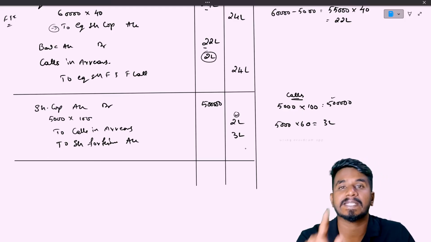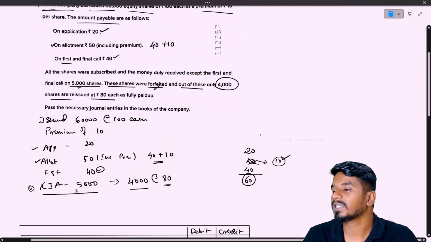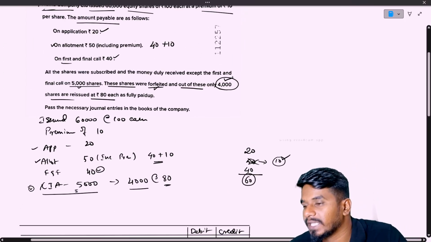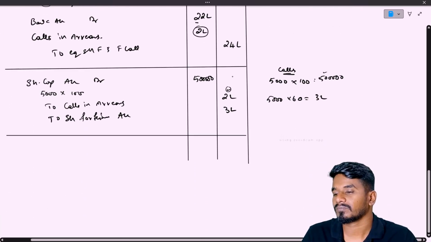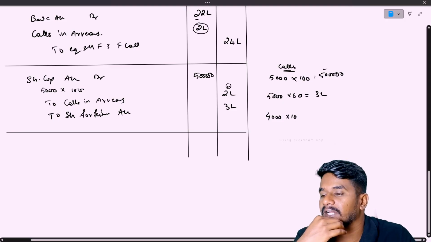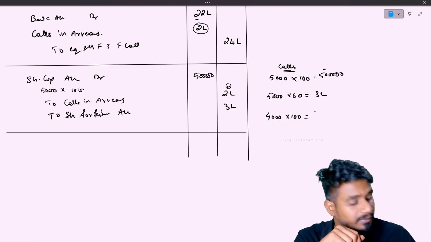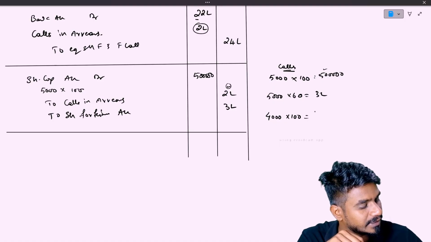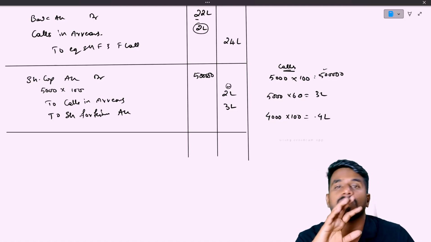Right. So forfeiture entry is done. We need to reissue the shares. How many shares do we need to reissue? Only 4,000. Correct. So what is the value of these 4,000 shares? That is 100 rupees, whatever called up. 4,000 shares into 100, the value of shares is 4 lakh rupees.